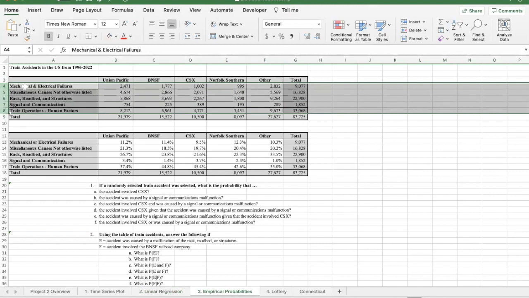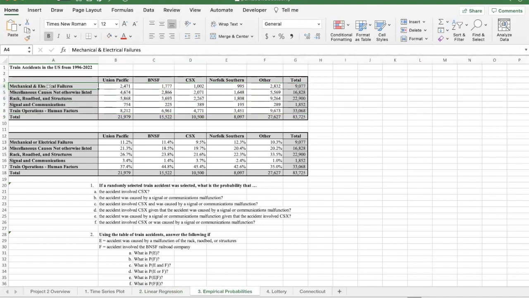So was it a mechanical or electrical failure? For example, did the brakes fail like they did on that East Palestine train? They kind of group all the miscellaneous causes not identified in these other 4.